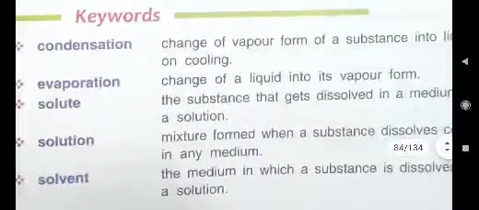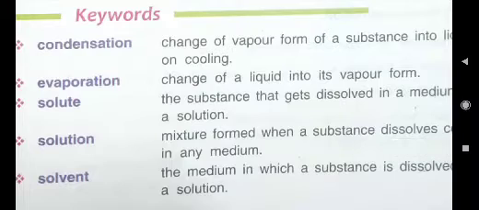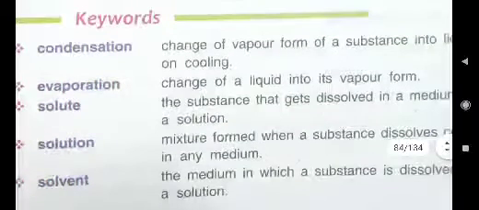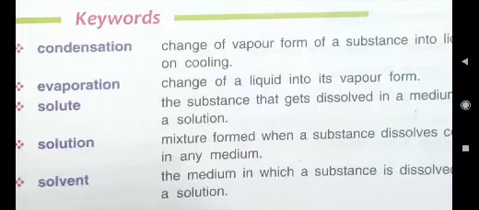Here you will write evaporation, the process of change of a liquid into its vapor form on heating is known as evaporation.